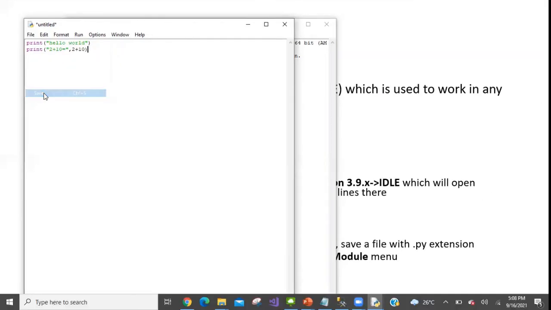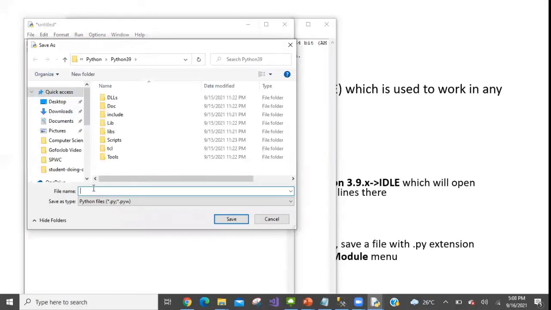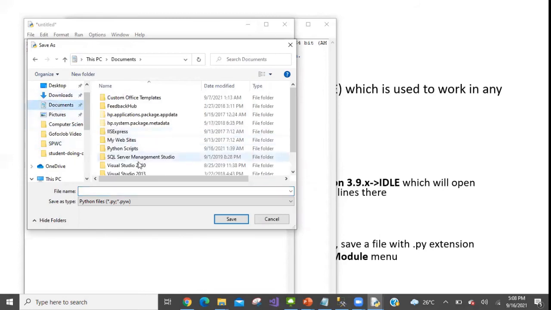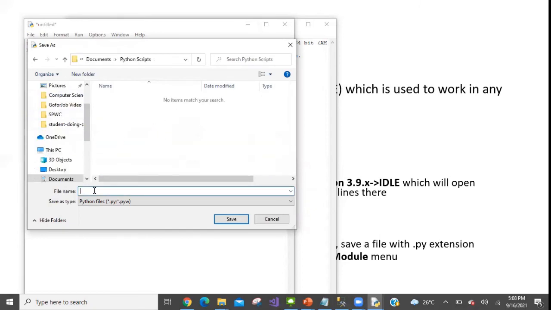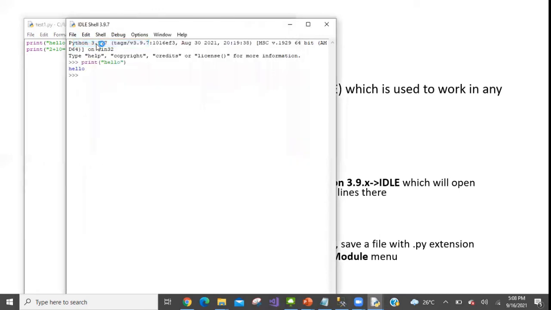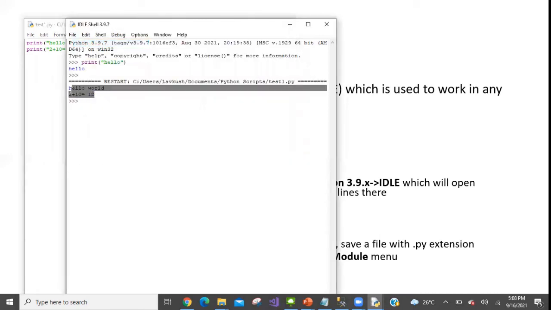Let's see how to save the program. We click on File and click on Save, and we save this file in some folder. Let's say we want to do it in My Documents, in a folder called Python scripts, as test1.py. Okay, I'm saving it. Now I have saved it. After saving, I can run it using Run Module. If I do Run Module, it will show me this output.